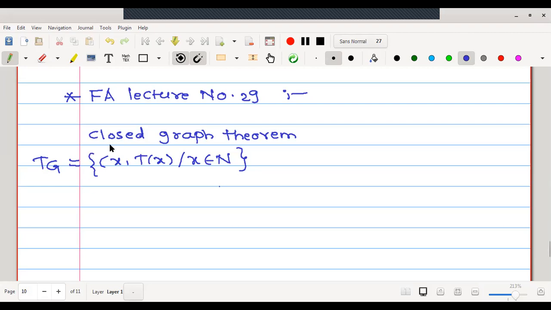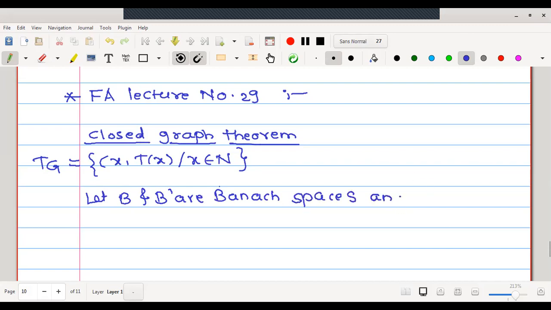Now let us come to the statement of the closed graph theorem in today's lecture, along with its proof. The statement of this theorem is: let B and B' be Banach spaces, and T be a linear transformation of B into B'.